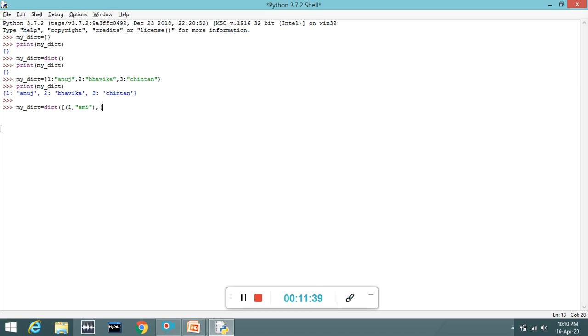Comma. Second tuple. Here I'll write 2, comma, double quotation, I'll write Krish, double quotation over. Your tuple is done. We will close the list bracket, close the dict method's bracket, and press enter. We'll simply write the print function to print it. And here you can see your new dictionary. Right? So this is how. The first method is very easy: you can create it with curly brackets. The second method, you can use the dict function, using list and tuple form.